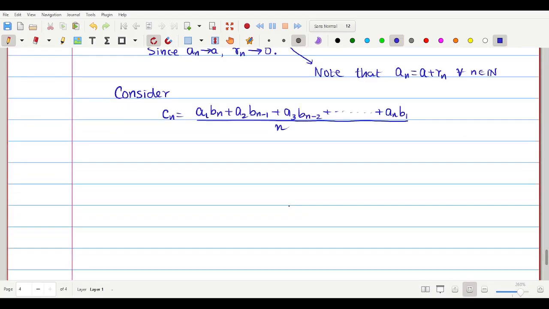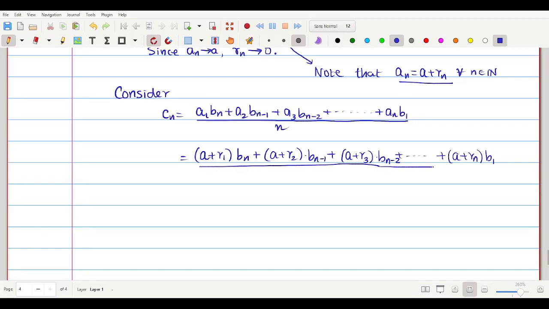Here, in place of a1, I can apply this below. So a1 can be written as a plus R1 into bn. Correct? Plus, in place of a2, we can write a plus R2 into bn minus 1, plus in place of a3, a plus R3 into bn minus 2, plus, the last term is a plus Rn into b1, and it is all divided by n. I did nothing else, I have just substituted for an.